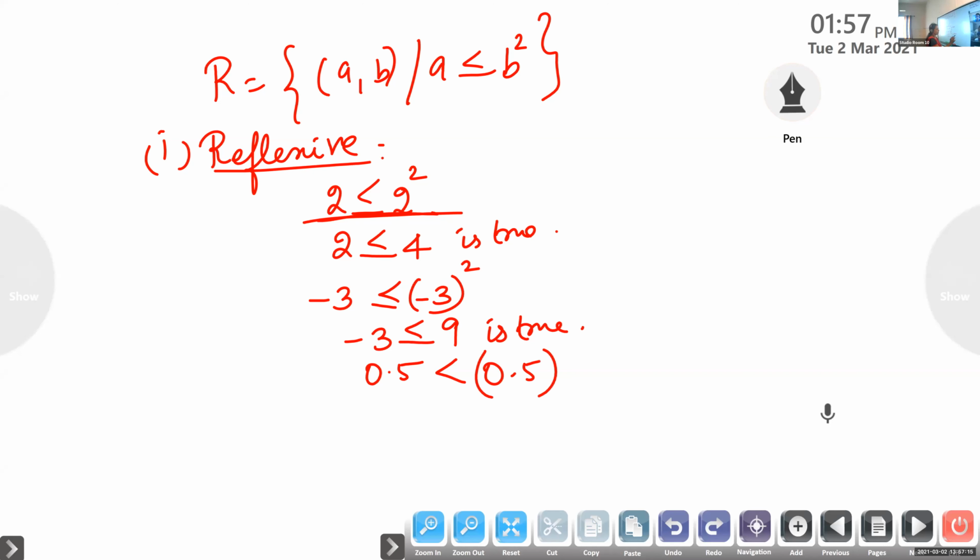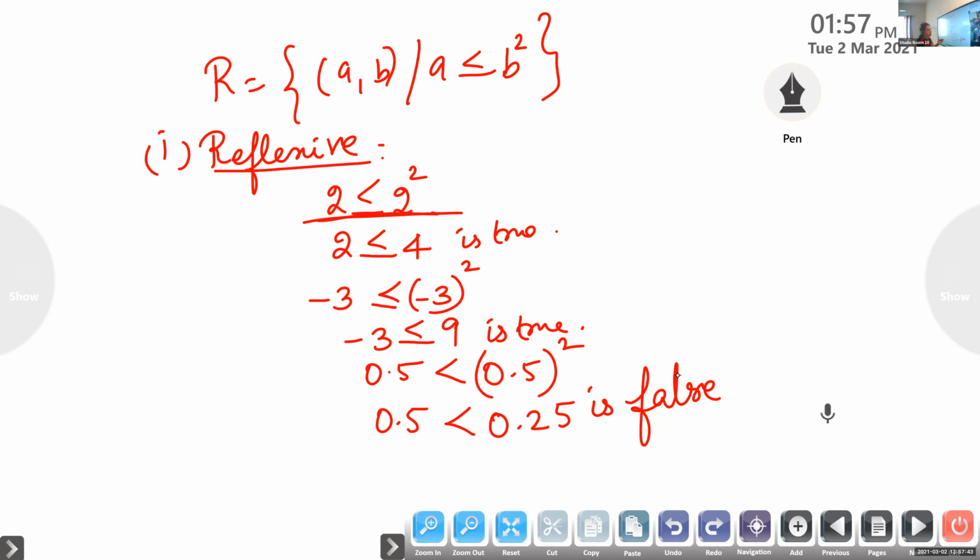0.5 is less than 0.5 the whole square. Is it true, Punya? No, ma'am. So 0.5 is less than 0.25 is false. So it is not satisfied by all the numbers. Although it is satisfied by positive numbers greater than 1, and negative numbers will satisfy.